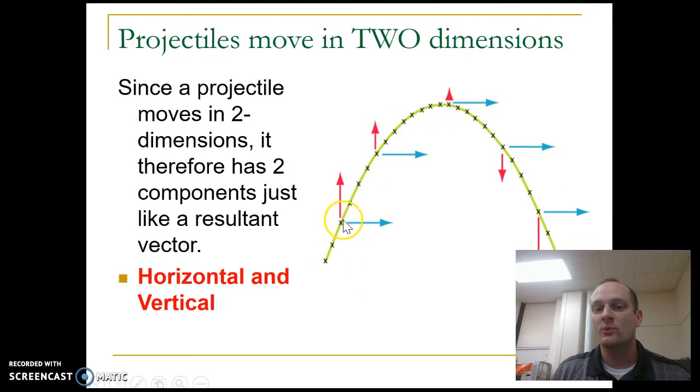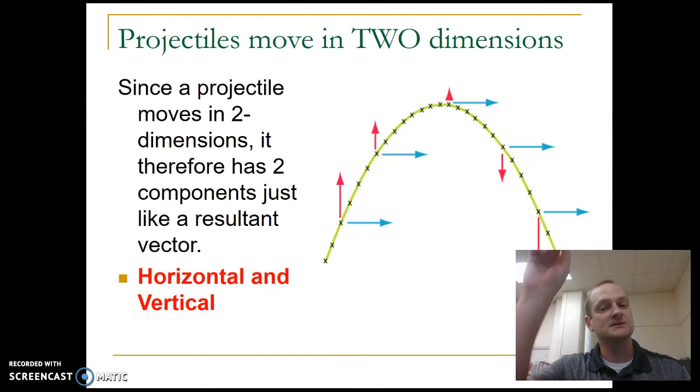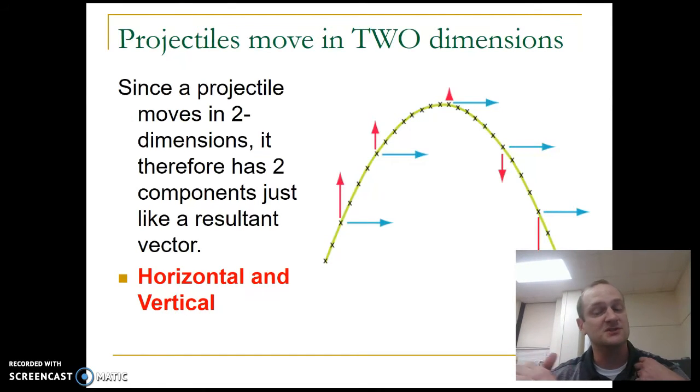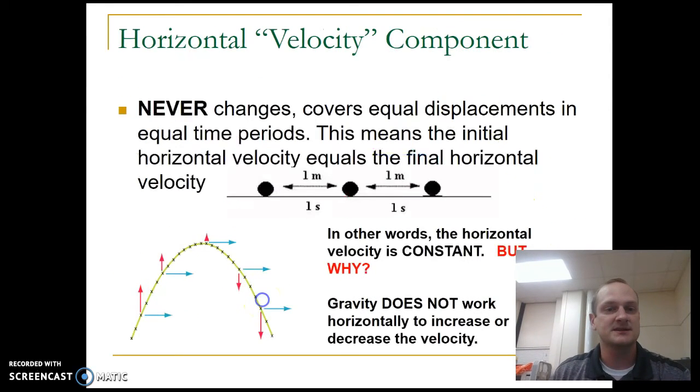If you pick this point right here, this object has some motion in the x direction. It's moving that way, but at the same time, it's still going up. So it also has some motion that way. So it has velocity or speed in the x and in the y. We're going to call those the horizontal and the vertical components of the velocity vector in this case. So what about the horizontal velocity vector?